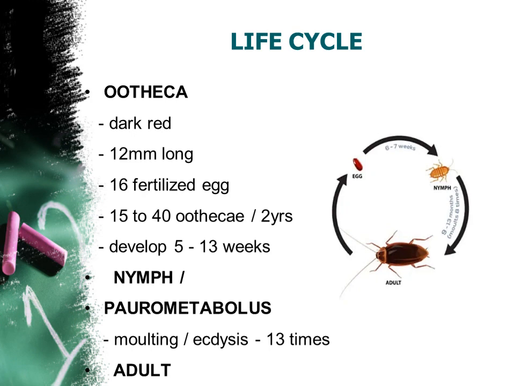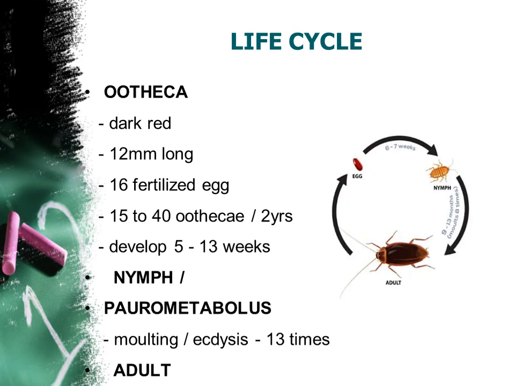Okay, so this is dark reddish in color, right? Around 12 millimeter long. Okay, so can you watch the ootheca in the figure? Inside this ootheca, around 16 fertilized eggs will be there. 16 fertilized eggs will be there, right? Then each cockroach is able to produce 15 to 40 ootheca in its life cycle, which is around 2 years.